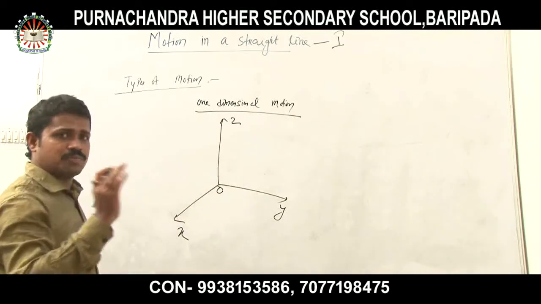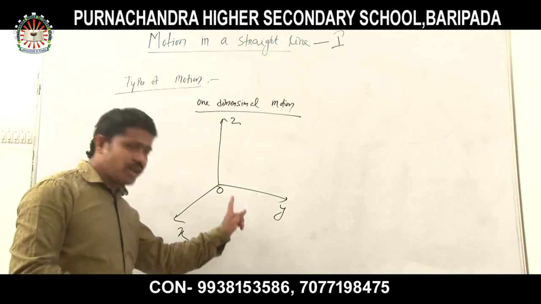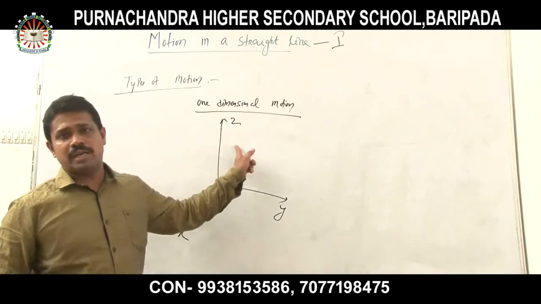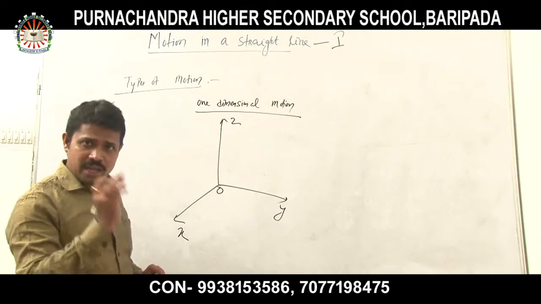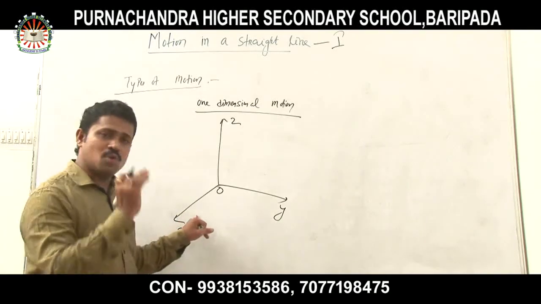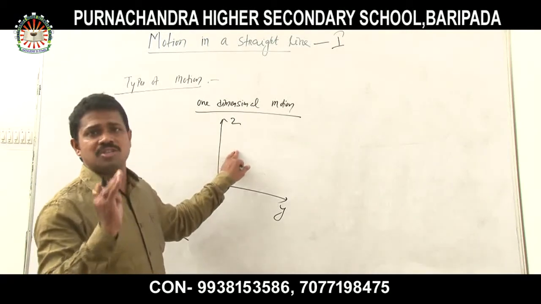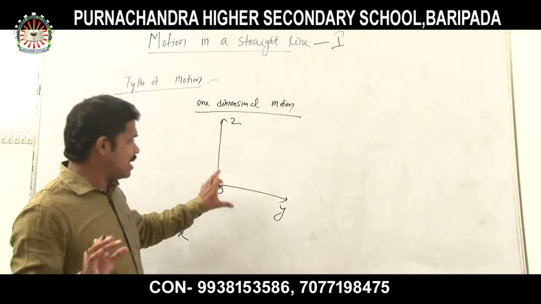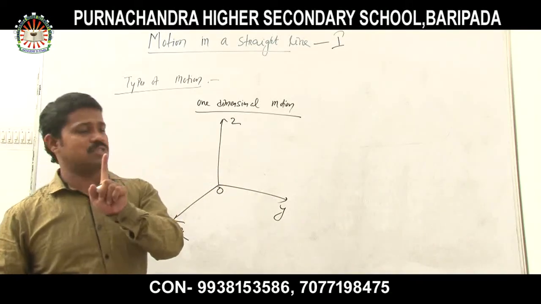That means the motion of the object in one dimension only, either towards the x or towards the y or towards the z, but not along two or three.